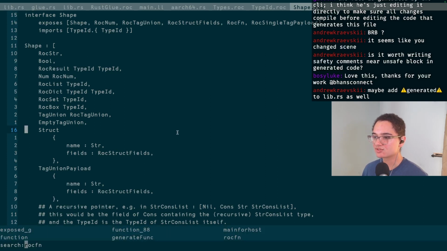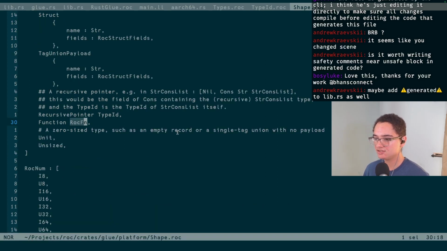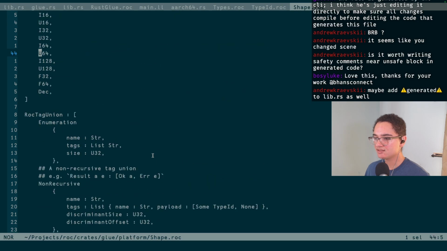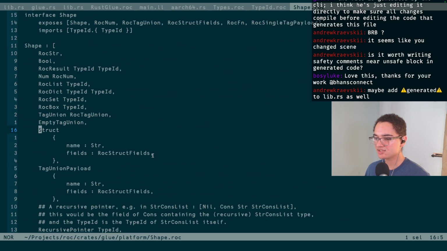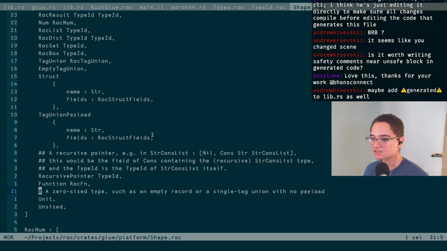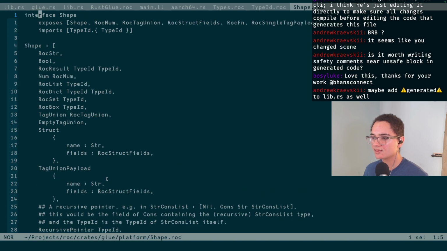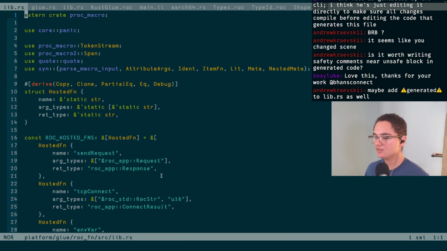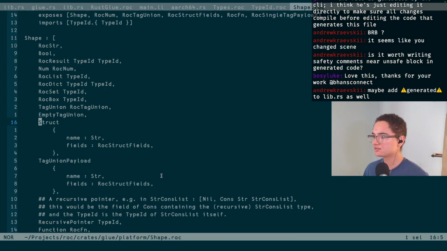Okay, but anyways, we should have roc function here, which is just a roc function, which has a name, externs, a lambda set, a return type ID, which just links back to a list. Yeah, okay, that's fair. And I think only if the return type is a lambda set, we actually want to change it to this. I'm trying to see what that would be in this list. Is lambda set in this list? Unit, unsized, function. I guess if the return type is a function, we want to overwrite how we print it. Let me see. Yeah, it's just going to be if the return type's a function.